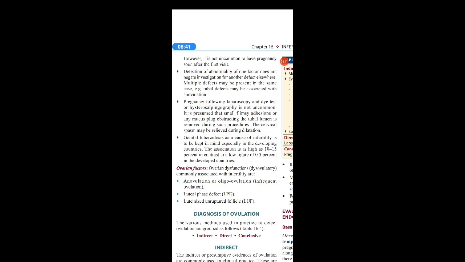She may be having multiple defects. If you have diagnosed one defect, you cannot say the infertility is 100% because of this defect. It doesn't mean that you should not go for other investigations. You have to go for other investigations to rule out other factors also.